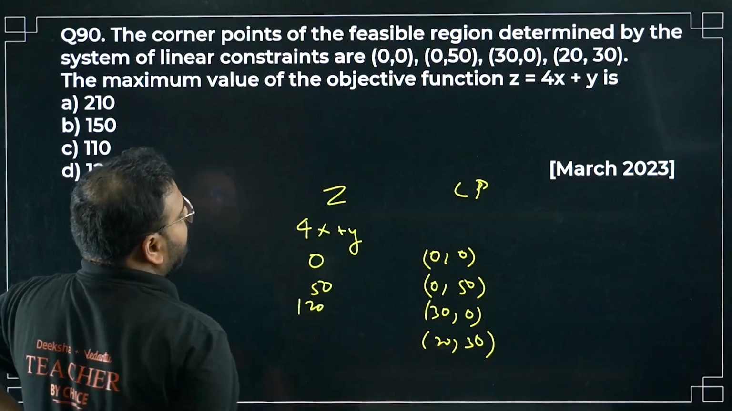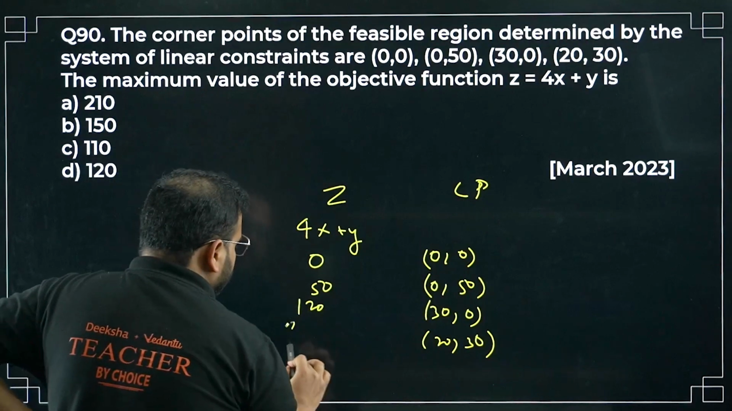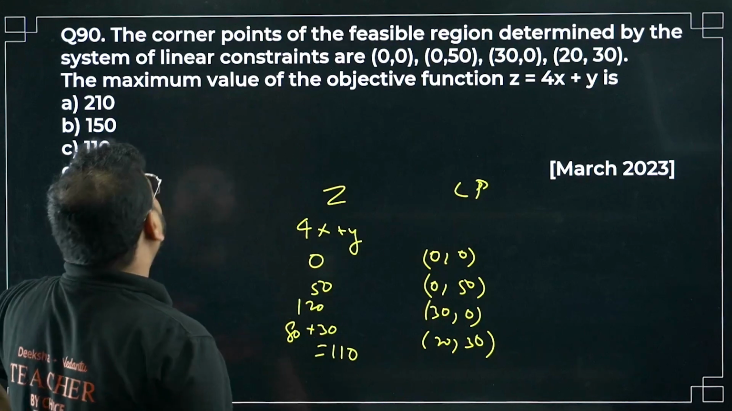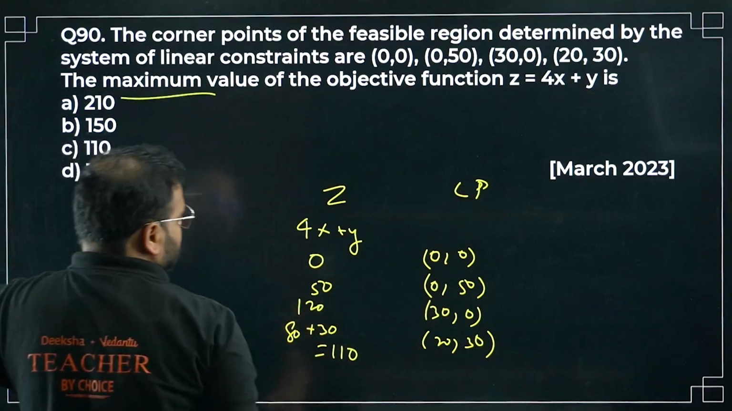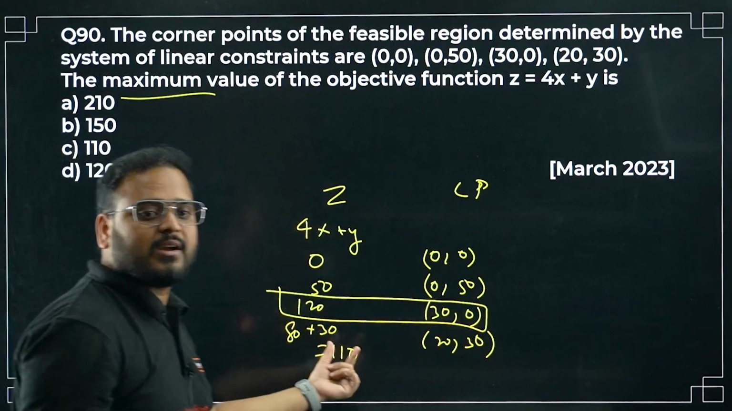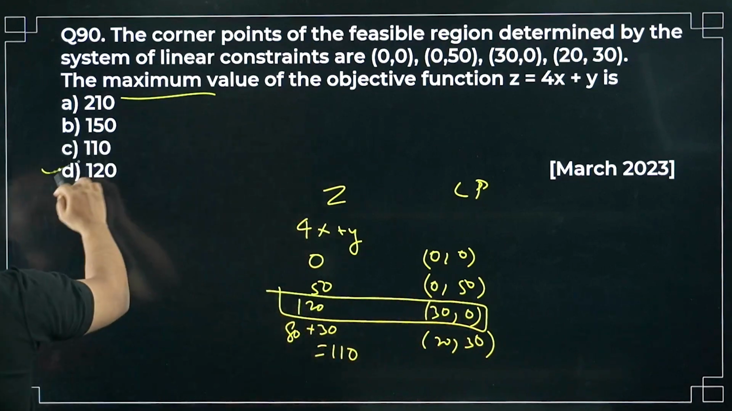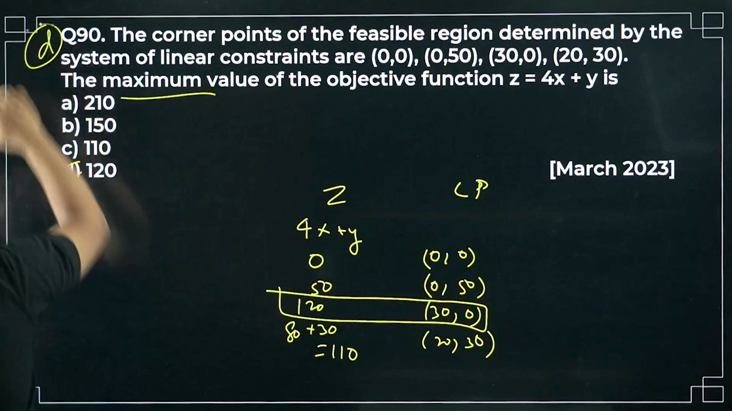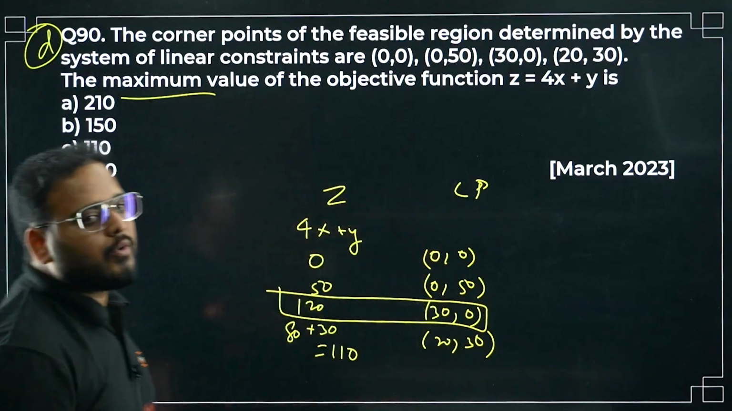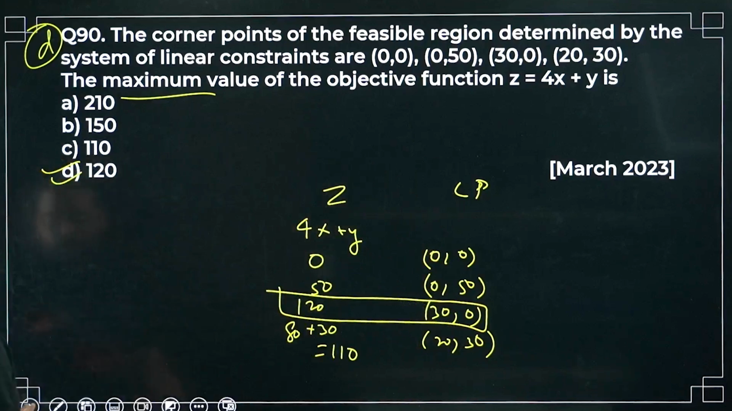And (20, 30) will become 80 plus 30. So how much is that? 110. You're looking for the maximum value, right? So 120 is going to be the maximum value. Please check. So the answer is going to be option D, sir. Okay. Let's move on now to question number 91.